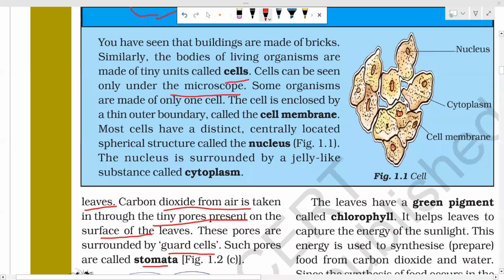So the cell is bounded by a cell membrane, and in the center there is a spherical structure, which is called the nucleus. Around the nucleus, a jelly-like substance is present, known as cytoplasm. This is the basic structure of your cell. In detail, it is not given, so not required. If you want it in detail, in class 6 ICSE I have taught each and every part of the cell.